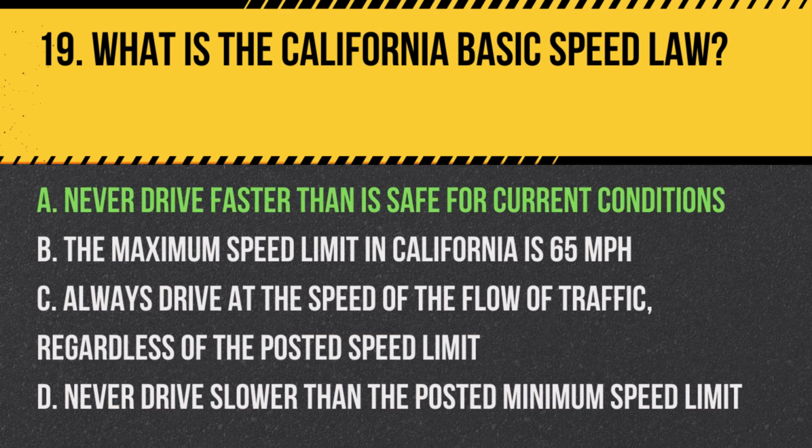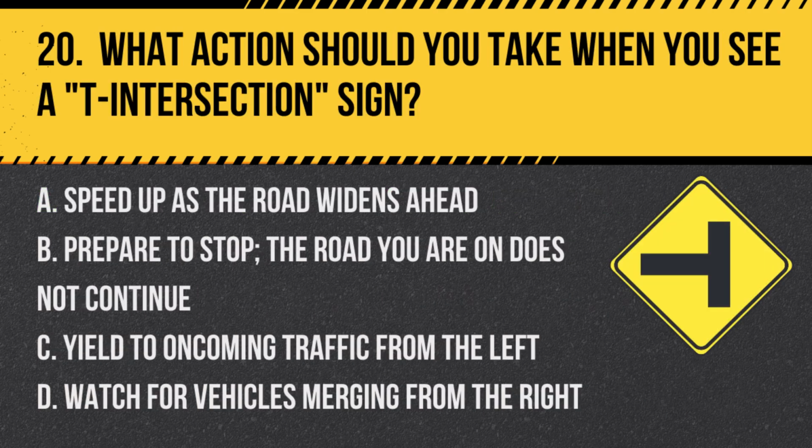Answer: A. Never drive faster than is safe for current conditions. The basic speed law dictates that you should always adjust your speed to match road, traffic, visibility, and weather conditions. Question 20. What action should you take when you see a T intersection sign? A. Speed up as the road widens ahead. B. Prepare to stop. The road you are on does not continue.